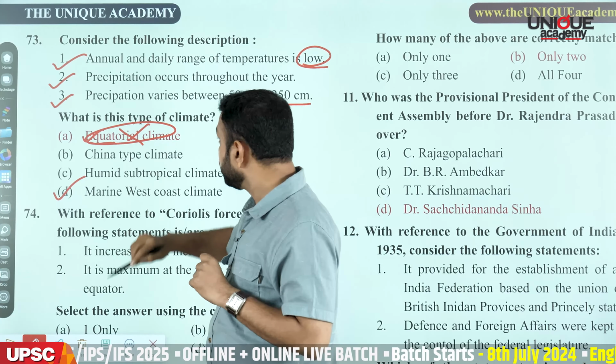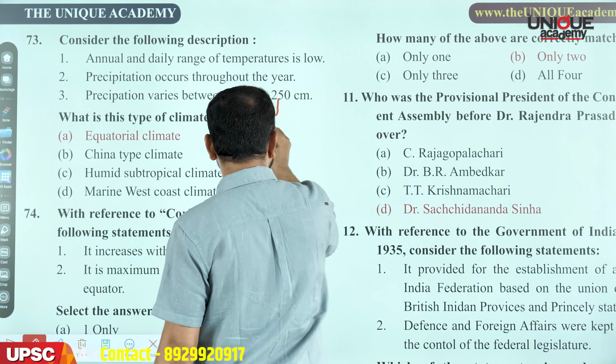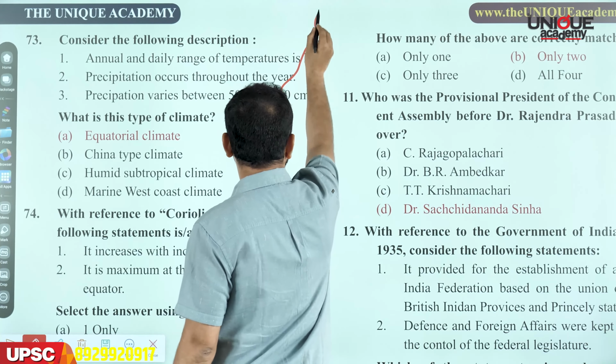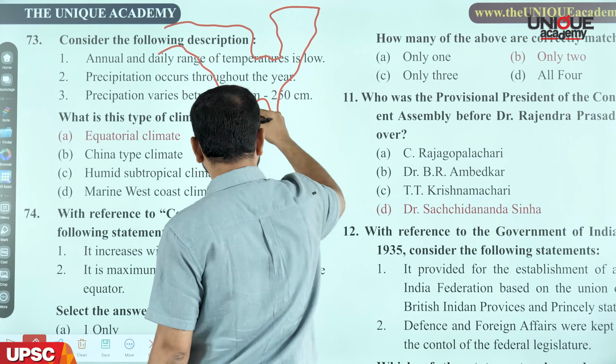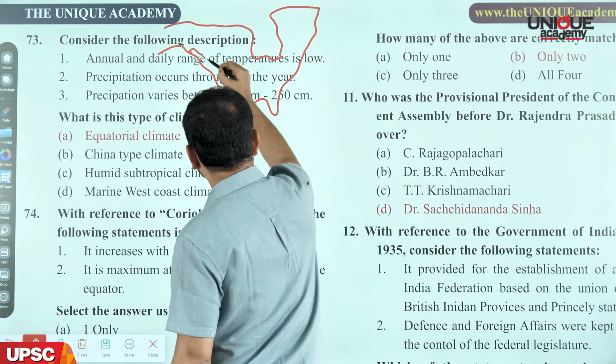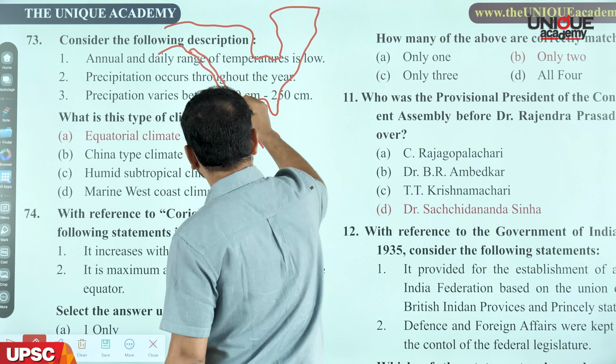If you look at the different climatic zones in the world, this is the British Columbian part of Canada. Here we have the Rockies mountain. So this region has a British type of climate.